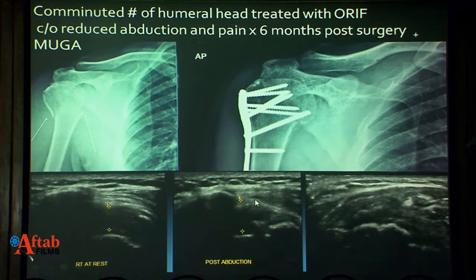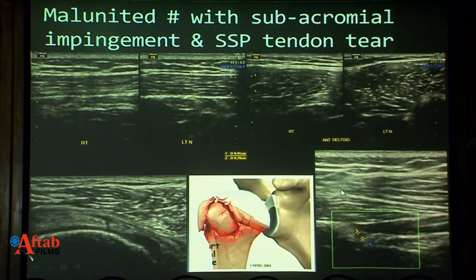You can see that there is reduced subacromial space leading to impingement of the supraspinatus tendon due to malunited fracture, and there is grade 1 atrophy of the supraspinatus muscle on the symptomatic side, and there is a full thickness tear. The manipulation under general anesthesia would have been disastrous. It perhaps would have led to a full thickness tear. So ultrasound plays a very important role in such situations.